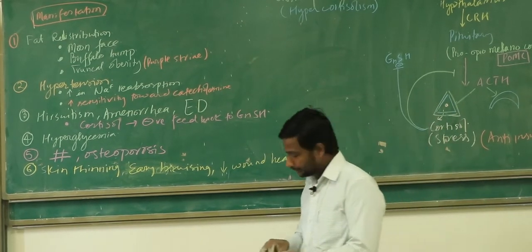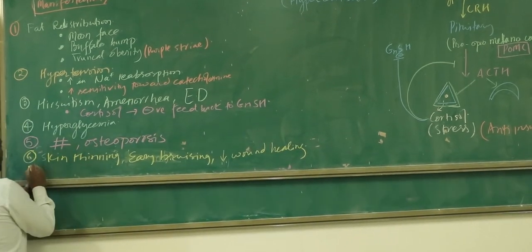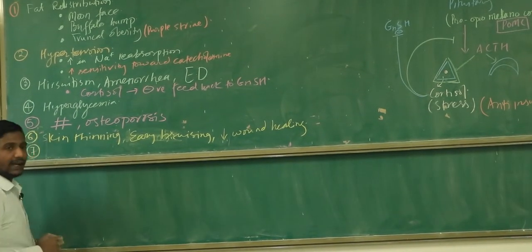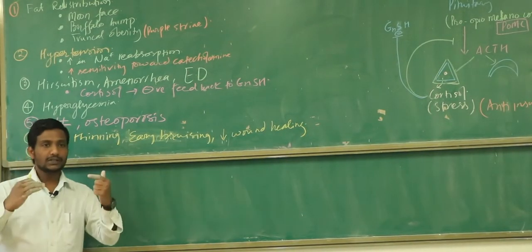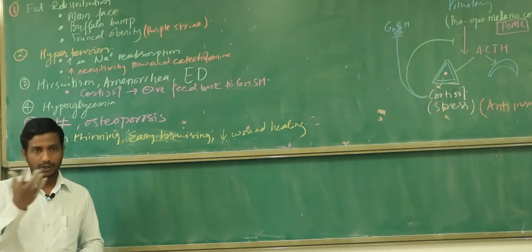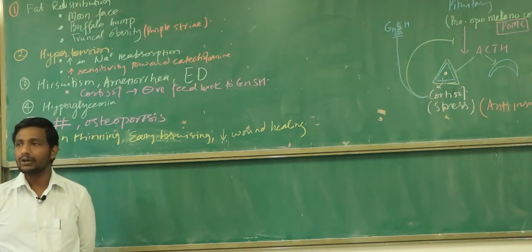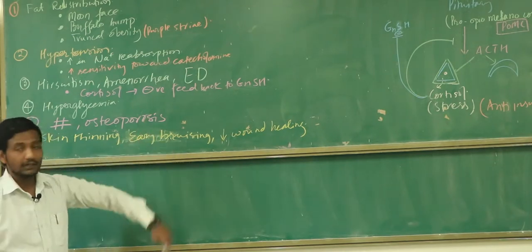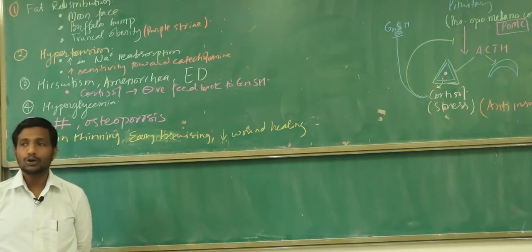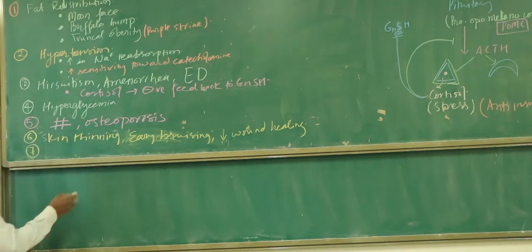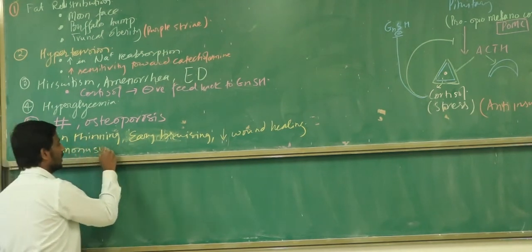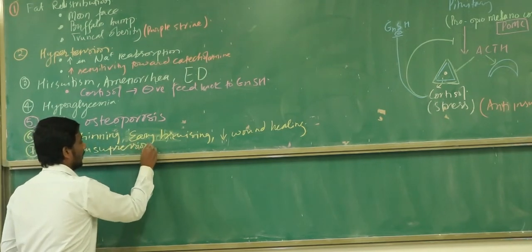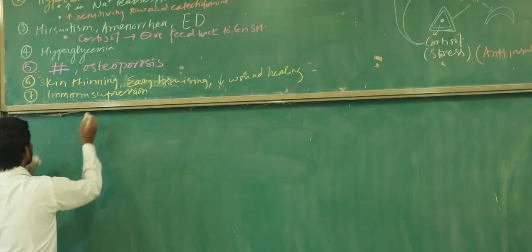Okay, now let's go further here. Another very important feature that can happen to this patient: you can imagine there is a high amount of cortisol in the body, right? And you already know that whenever there is a high amount of cortisol in the body, it is going to decrease immunity. If a lot of steroid is given to a person, is it inflammatory or anti-inflammatory? Anti-inflammatory, right? So steroid is always going to decrease your immunity. And if there is a naturally high amount of steroid in your body, your immunity is going to be strong or weak? Weak, right? So the patient is also going to have immunosuppression. So all those features of immunosuppression can also be seen here.